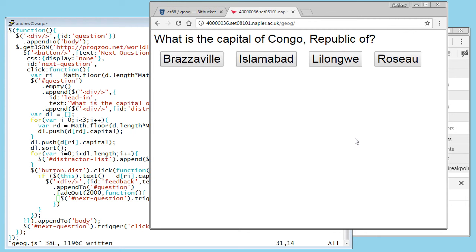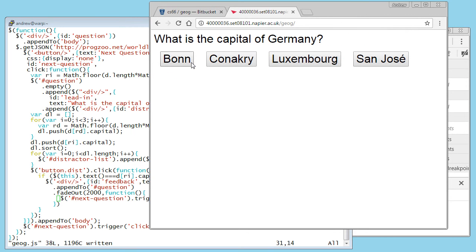I could also be meaner to the user. If you get it wrong by clicking on that. What? Oh, didn't know that. Okay, Bonn is the capital of Germany. I know this one. Let's get this one wrong. I can get this one wrong easily. Luxembourg. Click on Luxembourg. Nothing happens. And I think what I want to happen is if I get it wrong, you only get one go. You get it wrong, you lose a point, and you get moved on to the next question without ever finding out what the right answer was.